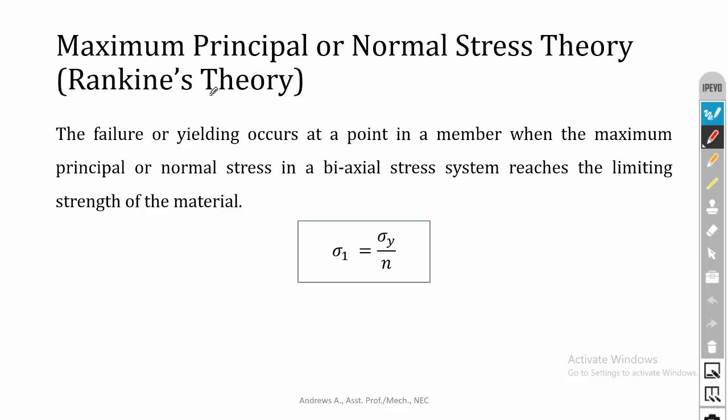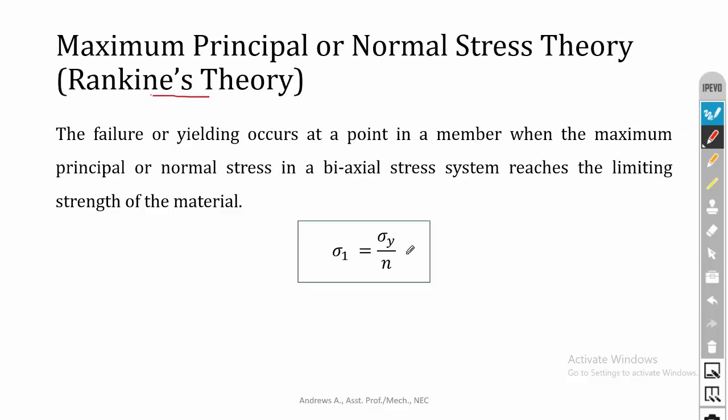This theory is also called Rankine's theory. The failure or yielding occurs at a point in a member when the maximum principal or normal stress in a biaxial stress system reaches the limiting strength of the material. When a system is subjected to external loading, stress is produced on the system. All materials have a yield strength. When the maximum stress at any point on the system exceeds the yield strength of the material, then the material will break. The equation is sigma 1 is equal to sigma y divided by n.